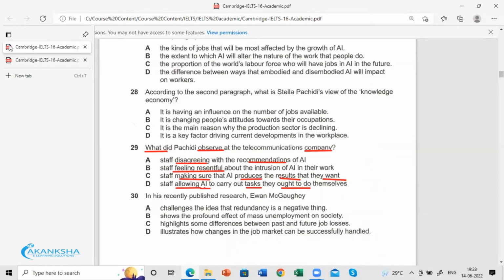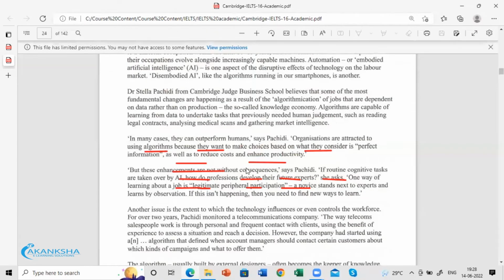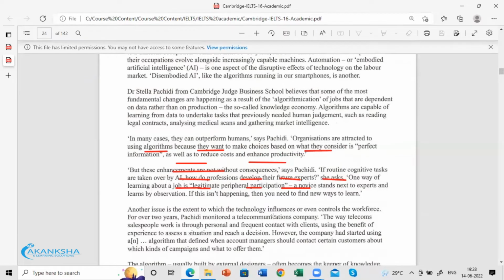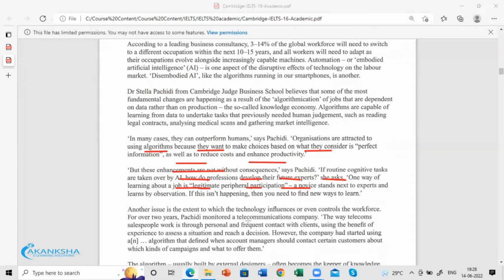So scan for the telecommunications company. It could be paragraph one or two, quite commonly the second. It's all in the order, paragraph wise, but it could skip. That's why scanning that word is important.